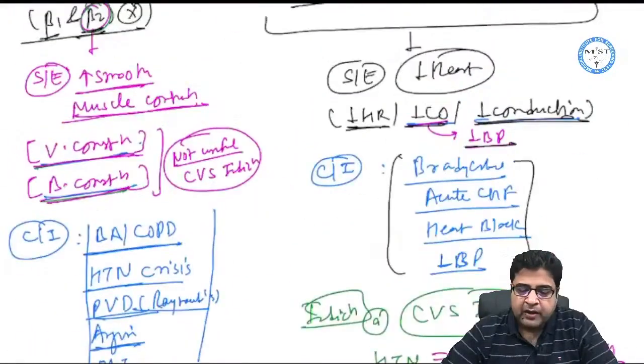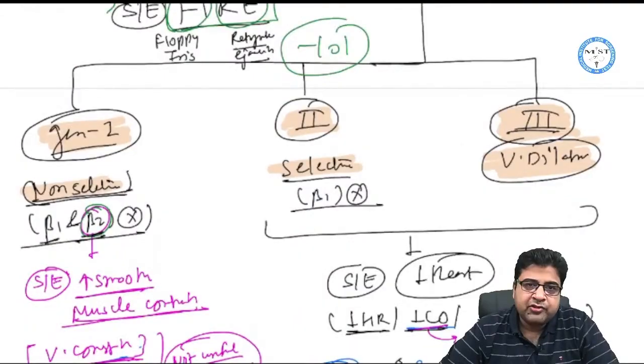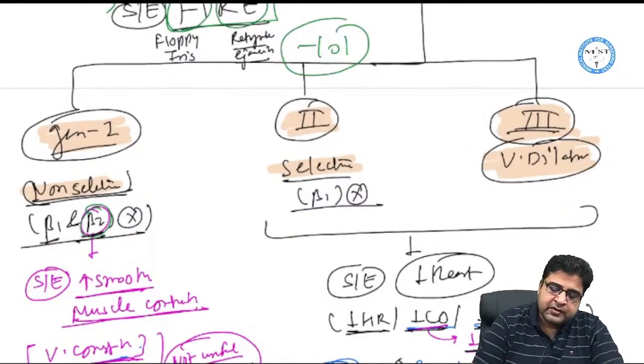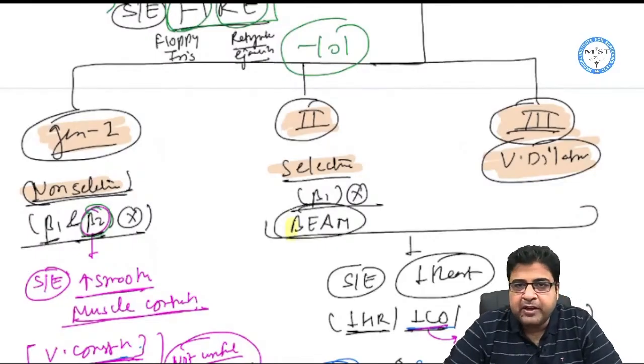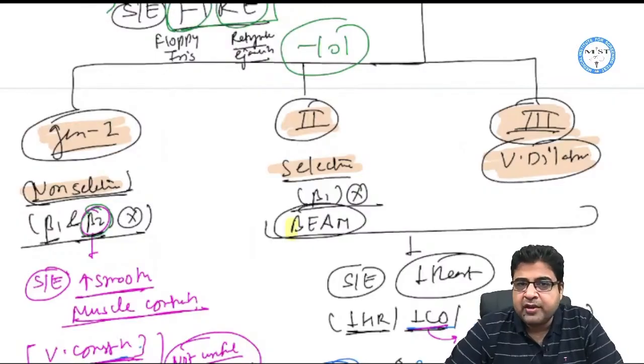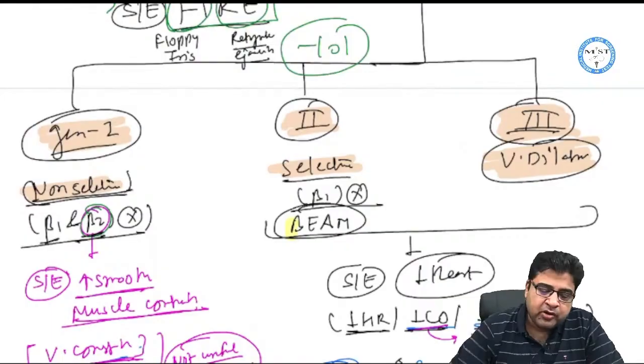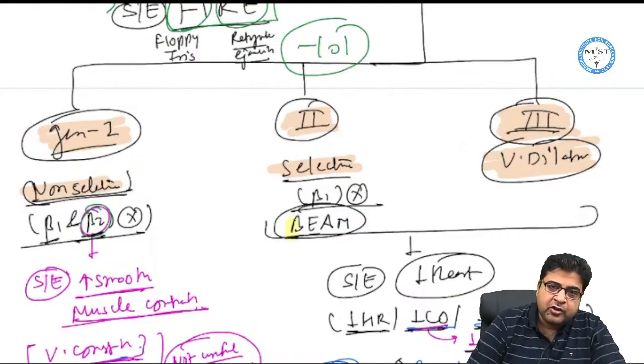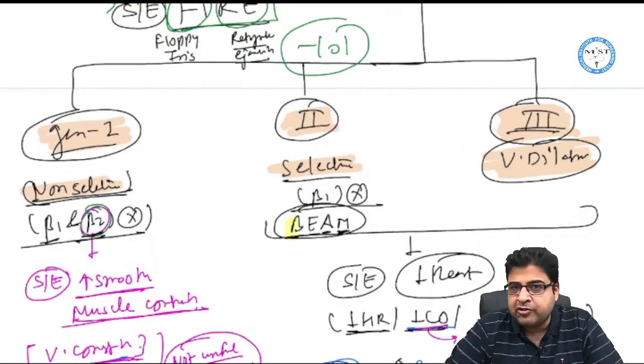Now we have generation 2 and generation 3 drugs. Generation 2 medicines are the selective beta blockers. The names are BEAM. BEAM stands for betaxolol, E stands for esmolol, A stands for atenolol, M stands for metoprolol. So betaxolol, esmolol, atenolol, metoprolol are generation 2 medicines.